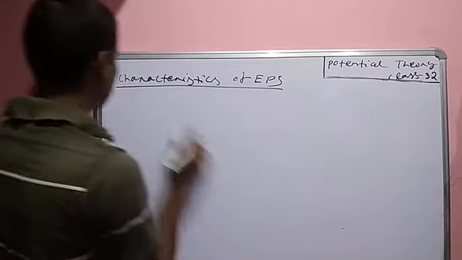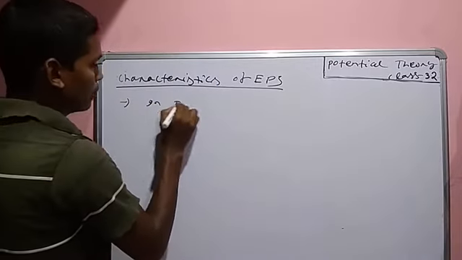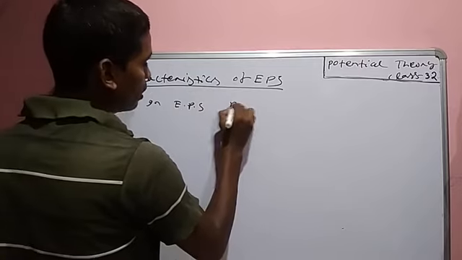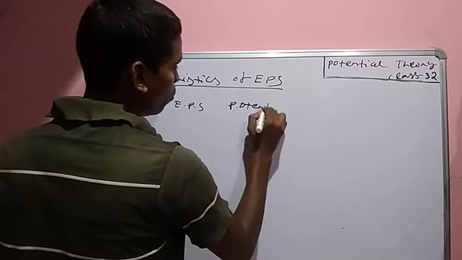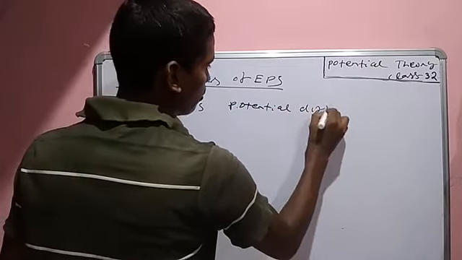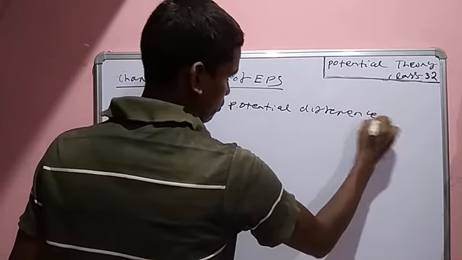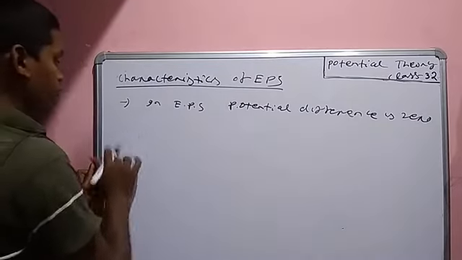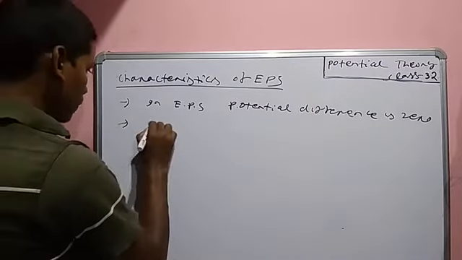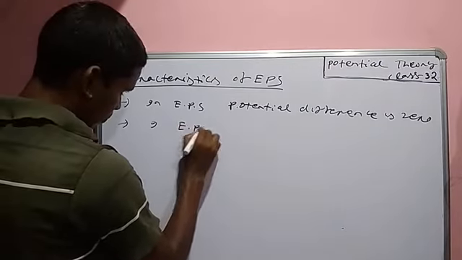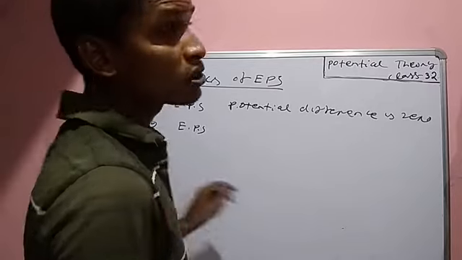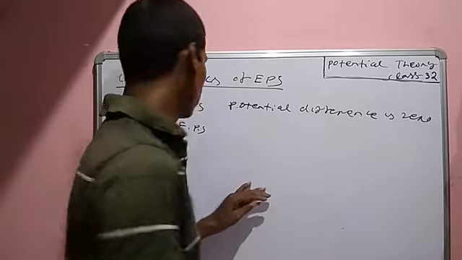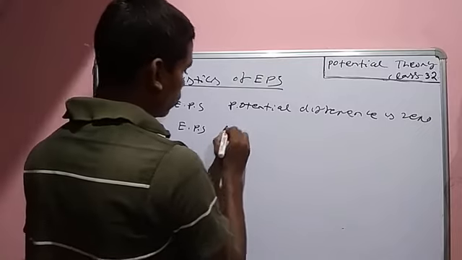In EPS, potential difference is zero. Listen, in EPS, no charge flows in this surface. In EPS, there is no flow of charge.